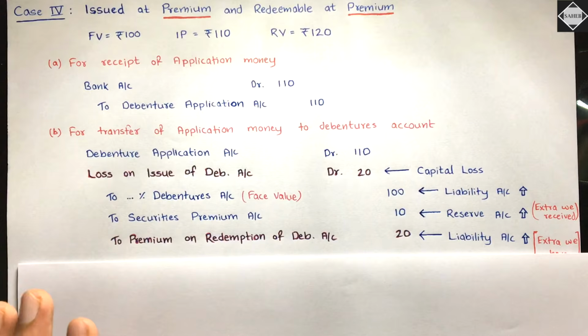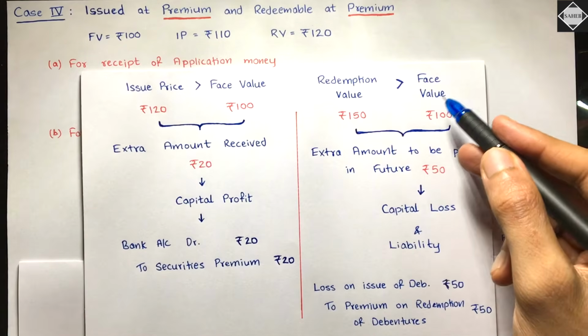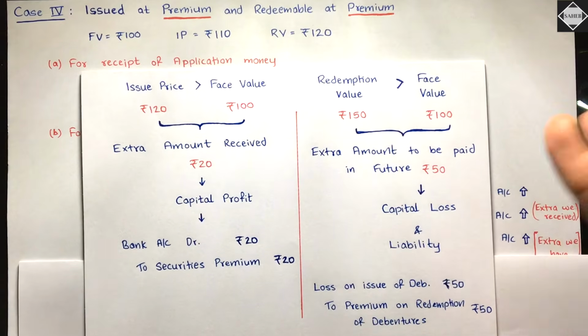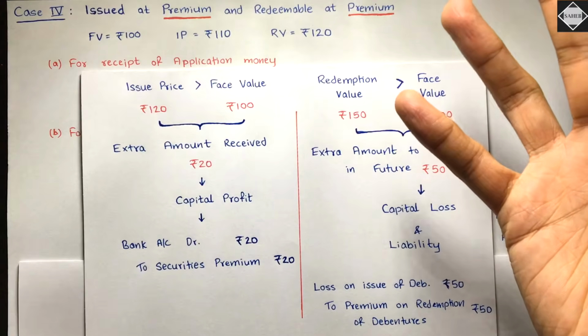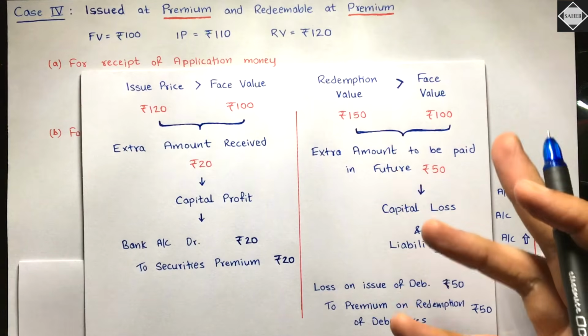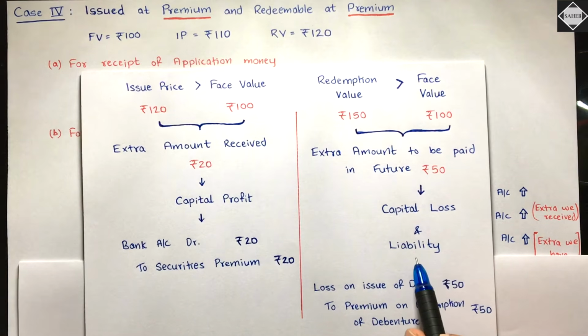Let me just show you that conceptual thing. See here, redemption value is more than the face value. Let's just say 150 is the redemption value and face value is 100. 50 rupees extra we are paying in future. So this 50 rupees is a capital loss. I already explained this to you, but let me explain again, right? So the capital loss has to be recorded and written off over the life of the debentures. And then that 50 rupees has to be paid in future, so that 50 rupees is a liability also, right?